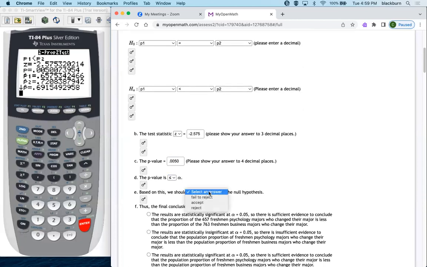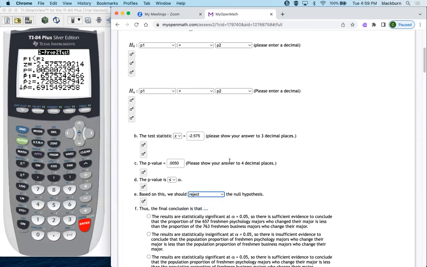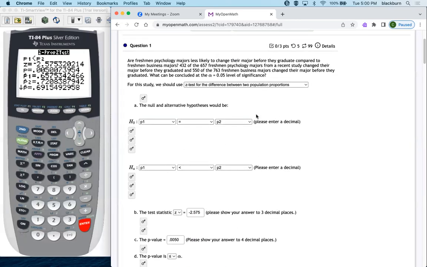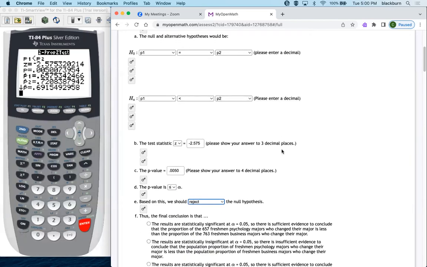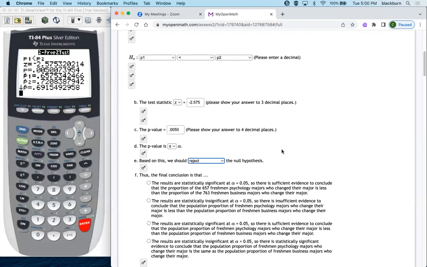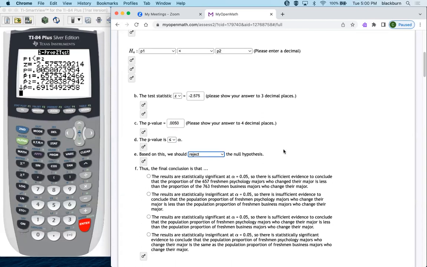Therefore, we're rejecting the null hypothesis. The evidence was too far off for it to happen, so we reject the null hypothesis. It's too far off to happen unless P1 was less than P2. That's why we reject. Okay.